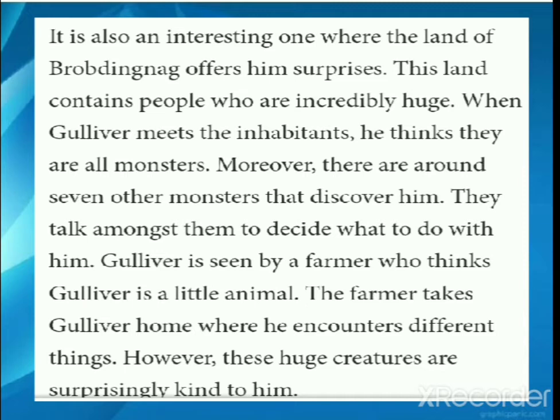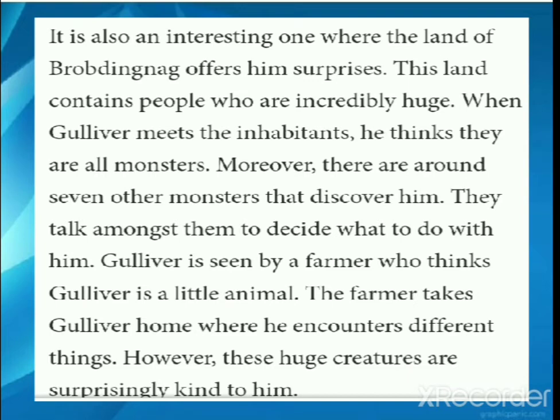Okay, they were looking for water on the land, and how one giant person ran after the colleagues of this Gulliver. So what happened then? Everybody ran away. Gulliver was still left on the land, right? And when he was trying to save himself, hide from the farmers, one of the farmers saw him as they were reaping the crops. Then 7 other giants were there. They sat over there. They were not able to understand what Gulliver was trying to say, isn't it? We just completed the chapter yesterday, right?